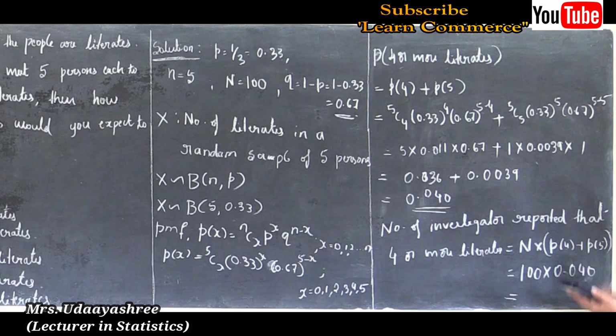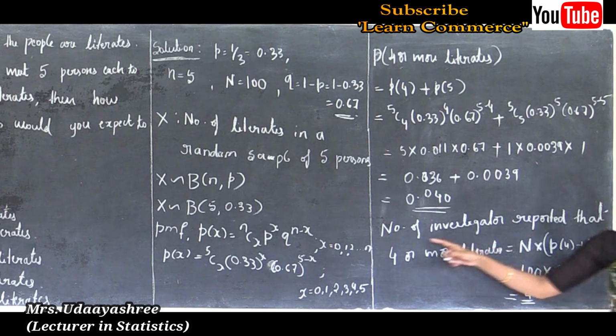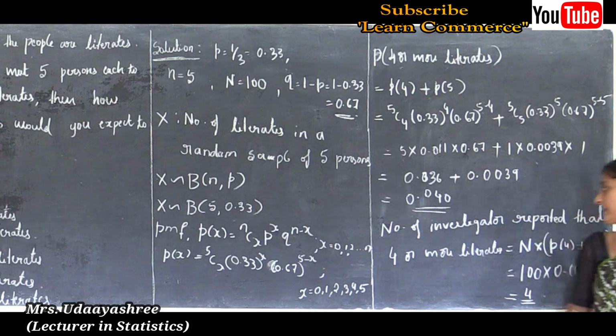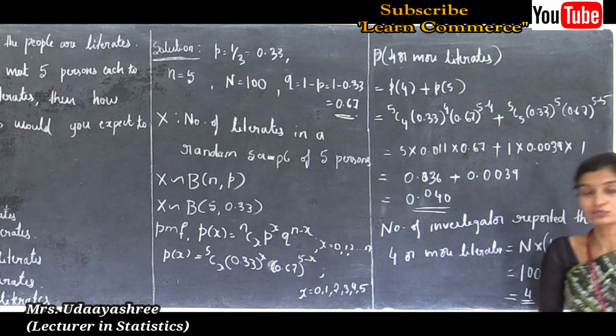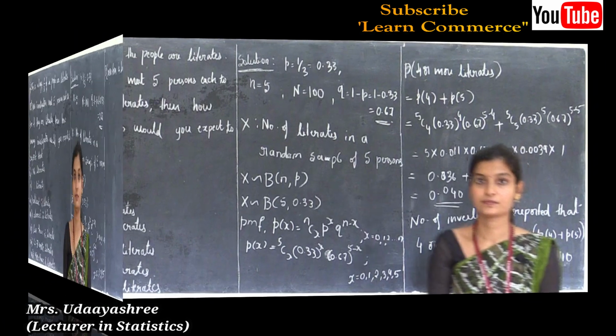This is equal to 100 into 0.040 is 4. Okay, this is the answer for the number of investigators who reported 4 or more literates.